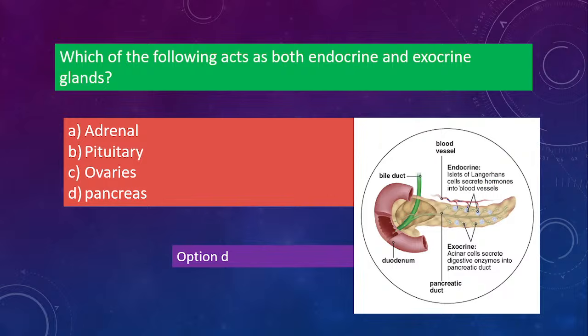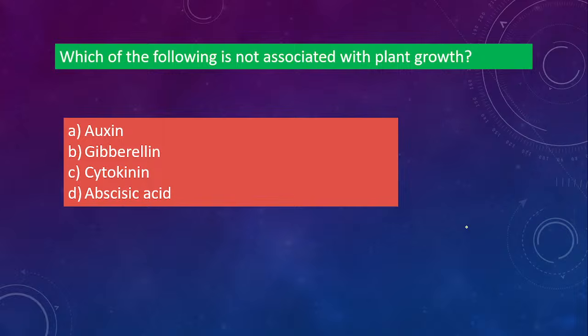The hormones will be released directly into the blood vessels, whereas the exocrine glands, through acinar cells, secrete digestive enzymes into the pancreatic duct. Endocrine glands release directly because they are ductless glands, so it is released directly into the blood. Whereas exocrine glands contain a duct, because of which the enzymes are released in the ducts. I hope I'm clear. Next one.